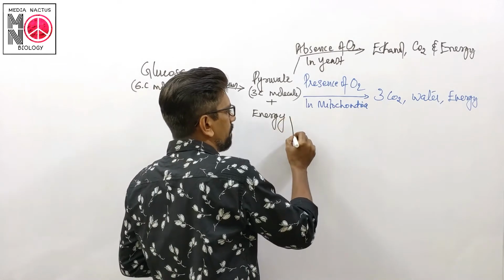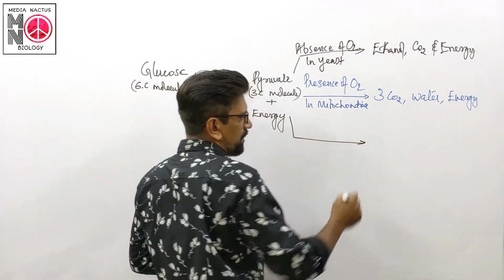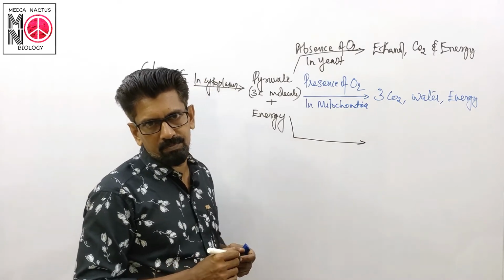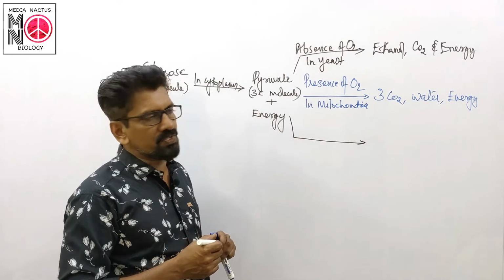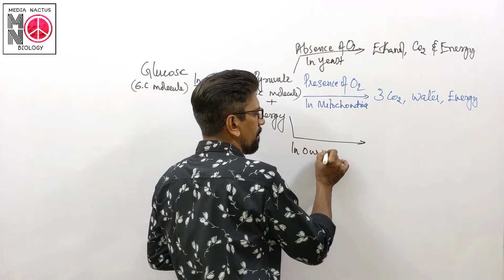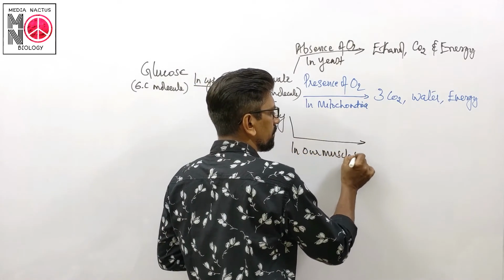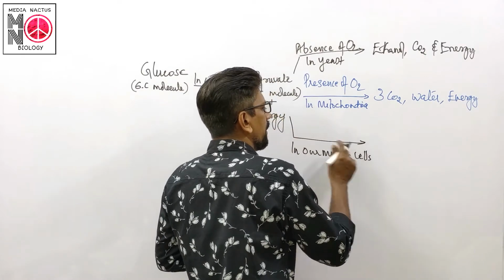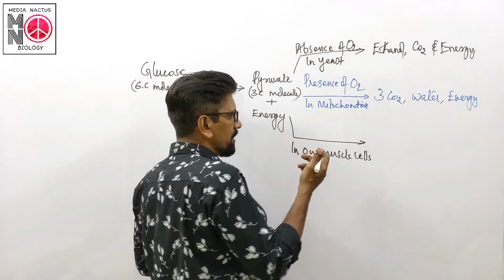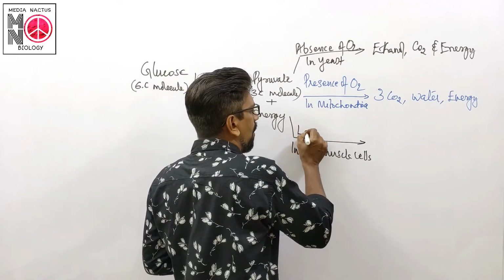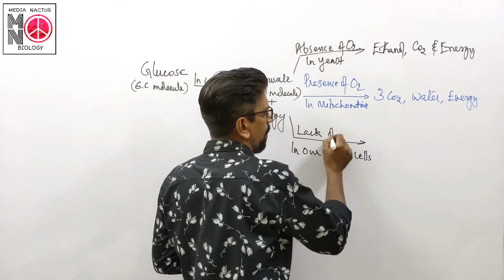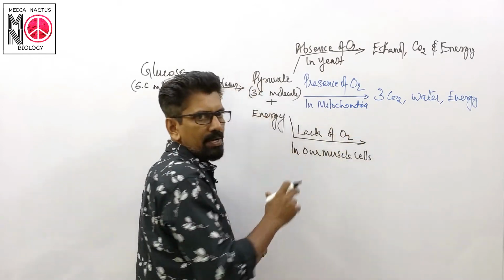A similar process takes place in the muscle cells of our body. Here also, in the absence of oxygen, or lack of oxygen, what happens?